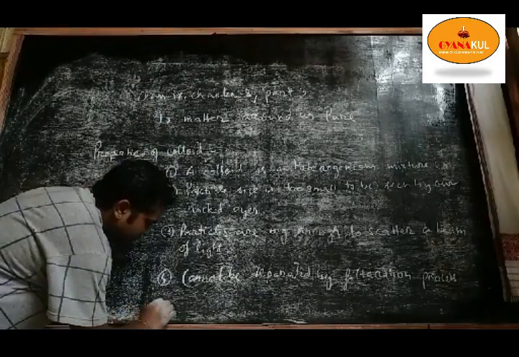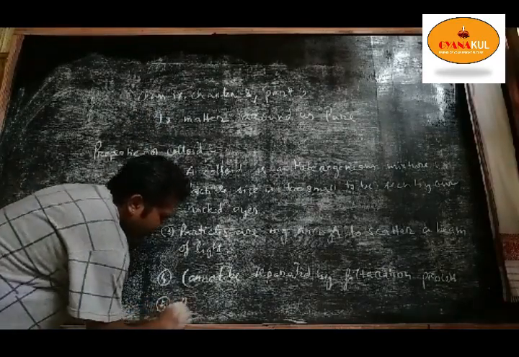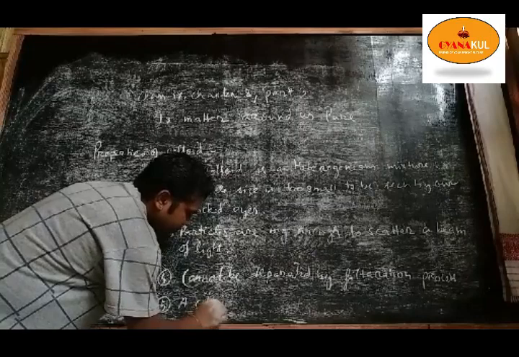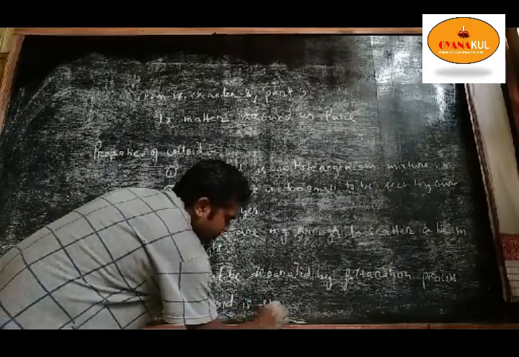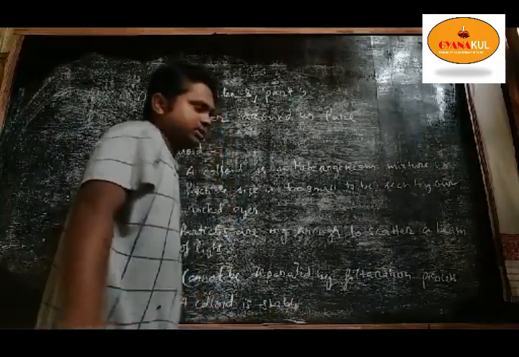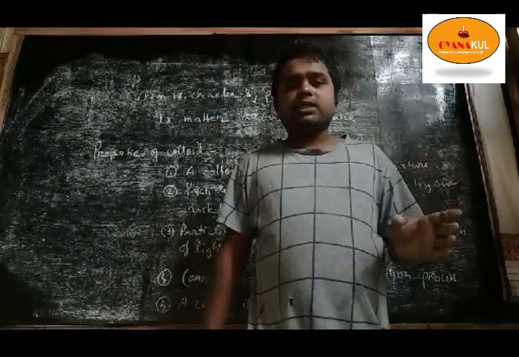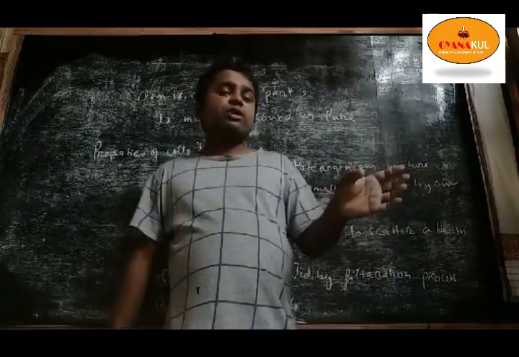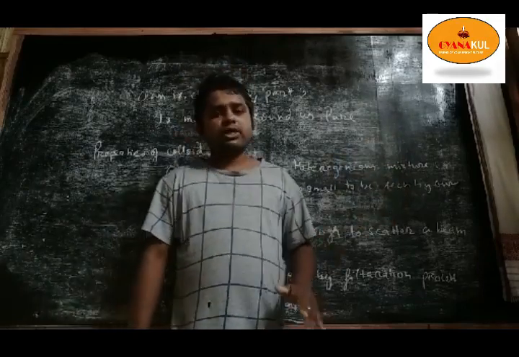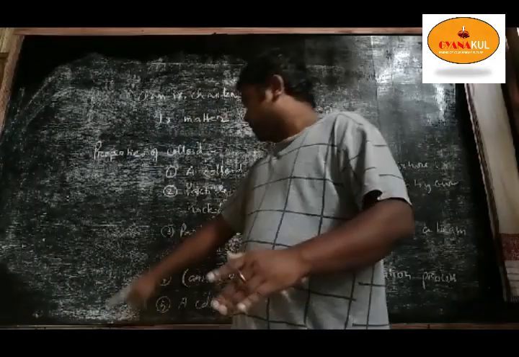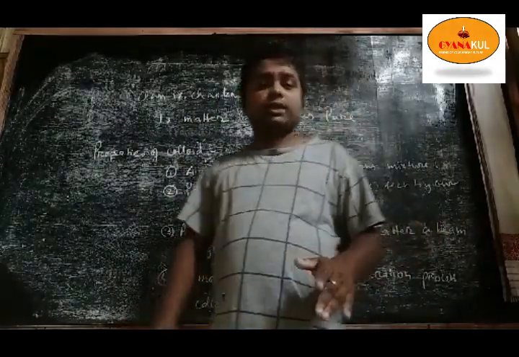Next property is a colloid is stable. What does stable mean? Stable means whenever you are keeping this colloid for a long time, the solid particles will not settle down at the bottom. So that is why we say the colloid is stable.